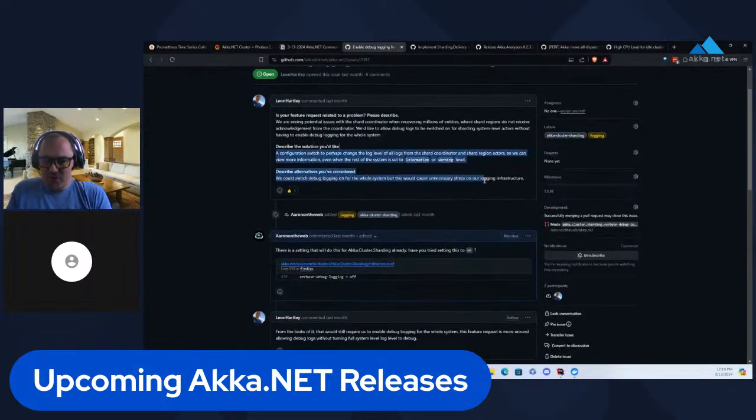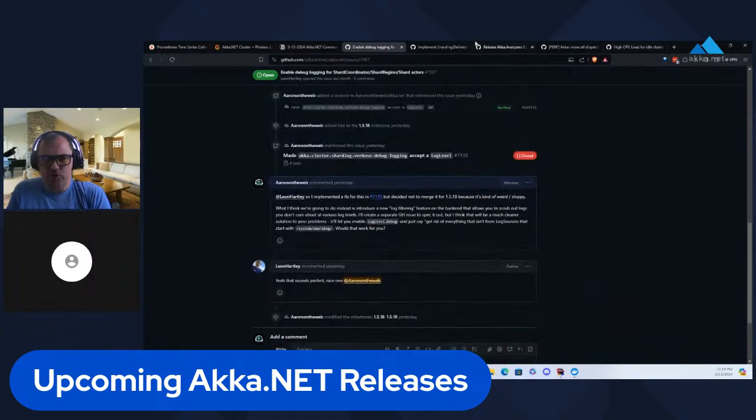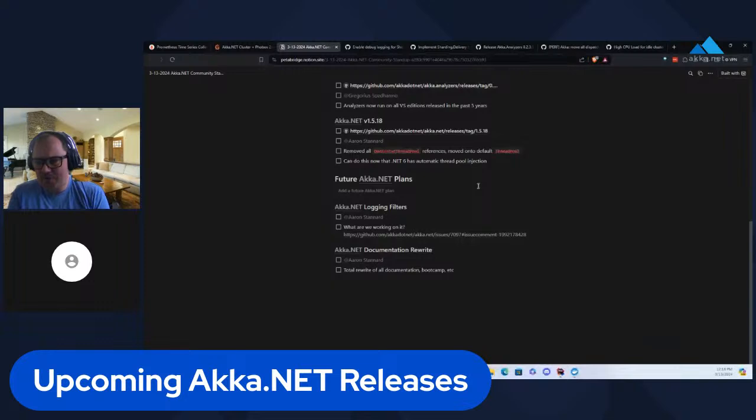So this should give users much more fine-grained control over the whole output system. So that's something that we're going to try to implement in relatively short order here. I should have a spec written for that next week, hopefully. So keep an eye out for that on the Akka.NET GitHub repo.